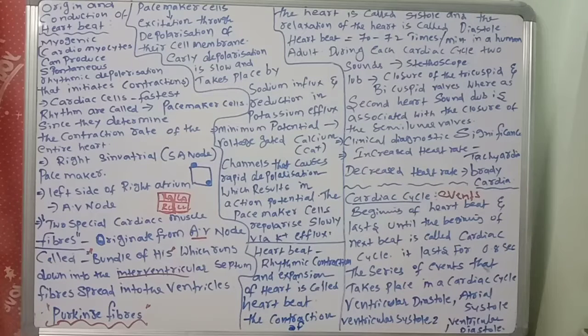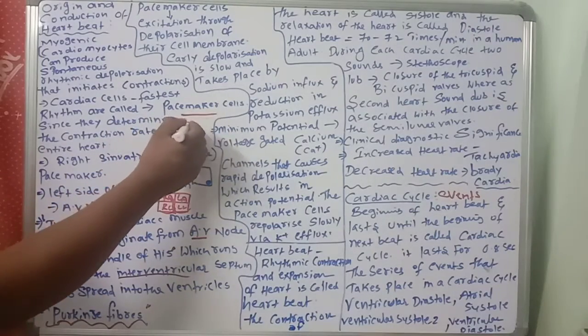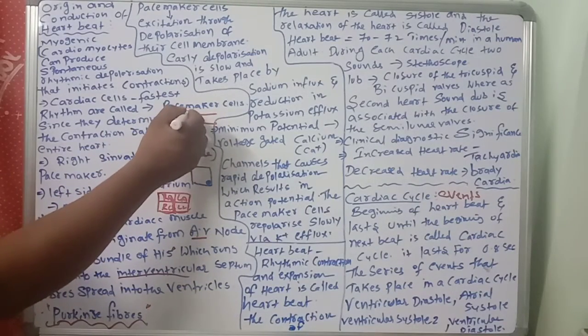The conduction, especially the pacemaker cells' excitation through depolarization of their cell membrane. The early depolarization is slow and takes place by sodium influx and reduced potassium efflux. Sodium influx and potassium efflux are very slow.